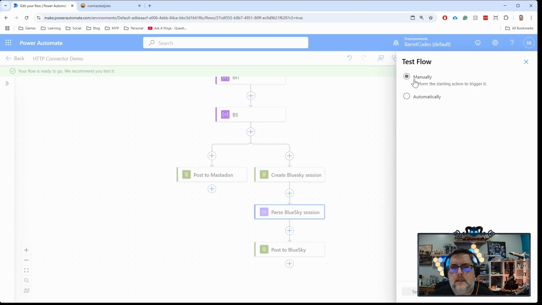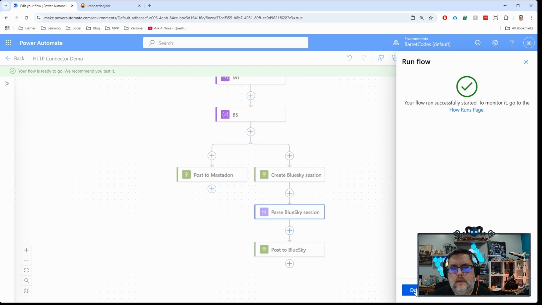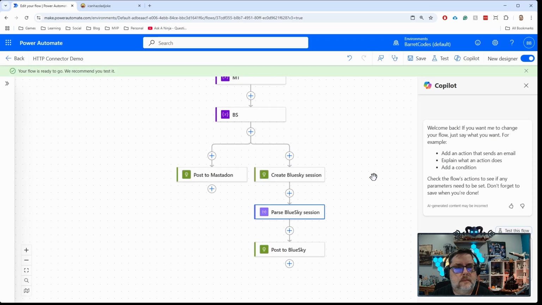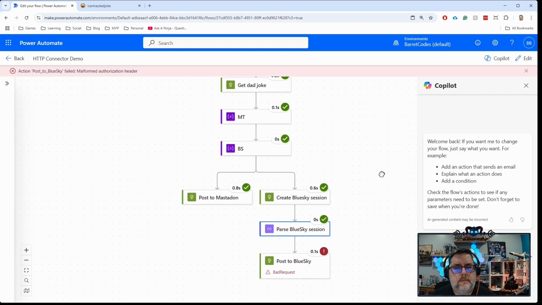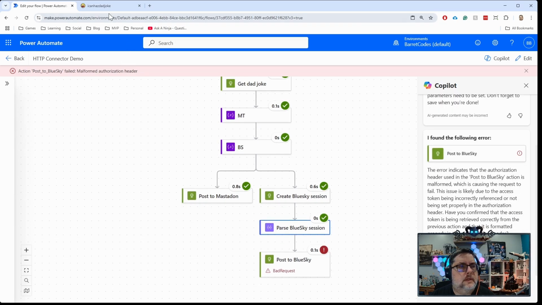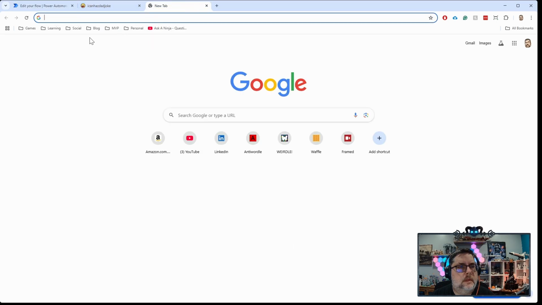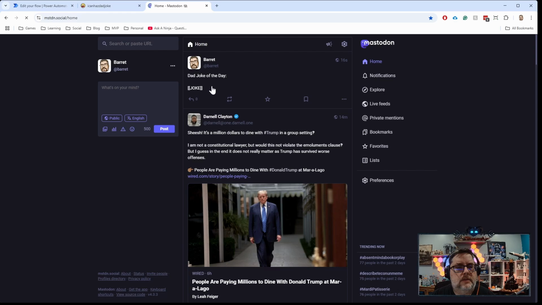So let's go ahead and test that again. Done. It's running. I had an issue there, but I'm not going to worry about that at the moment. So we can look at Mastodon though. It ran through successfully. Let's go over here and open up Mastodon, and you can see it did not work at all.